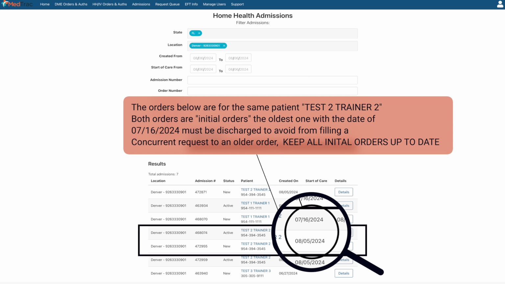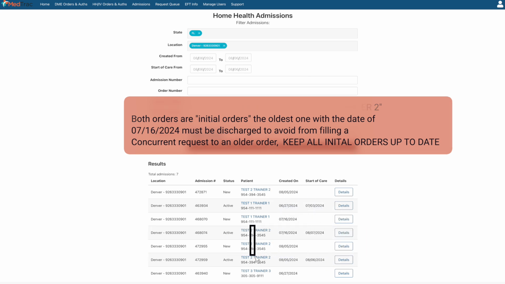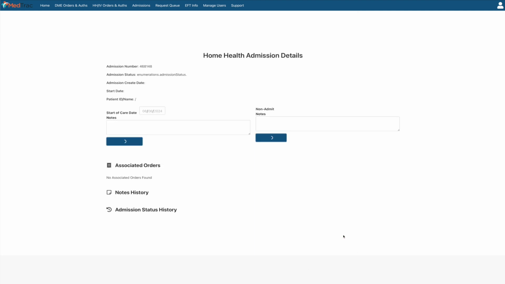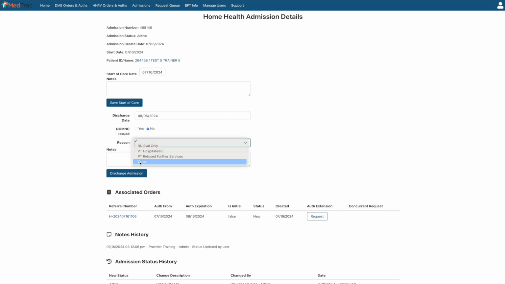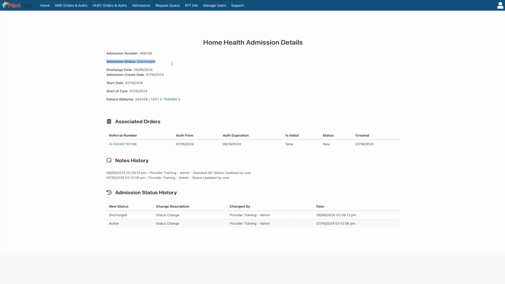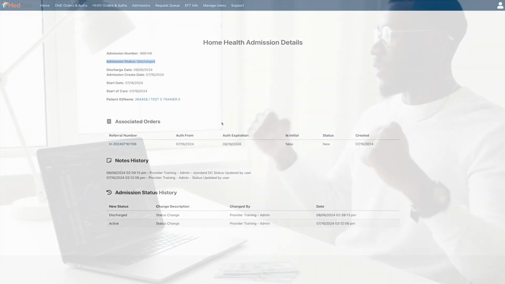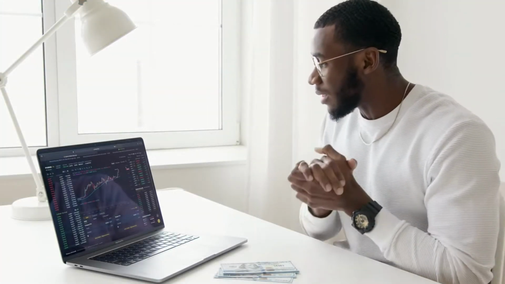To avoid these problems, it is imperative that you meticulously review your patient order history, discharge any obsolete initial authorizations or mother authorizations, and keep your portal profile consistently updated with only the most current authorization information. This diligence will ensure a smooth claims process and allow you to seamlessly transition to the new workflow, maximizing the benefits and efficiency of the updated system.